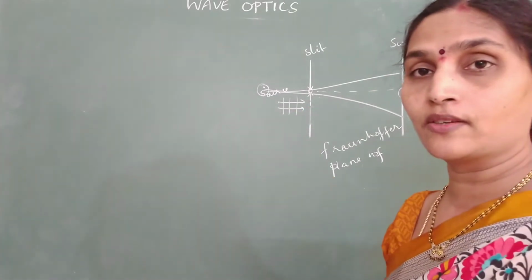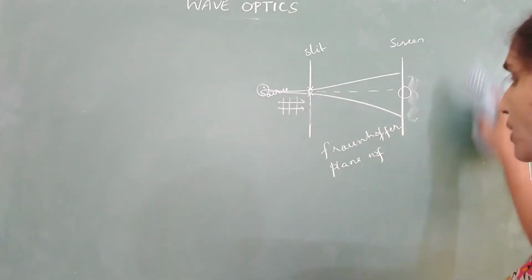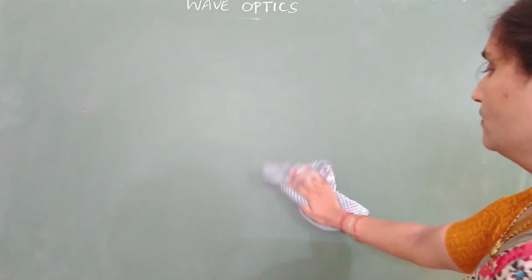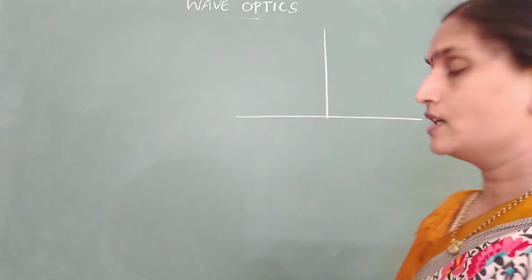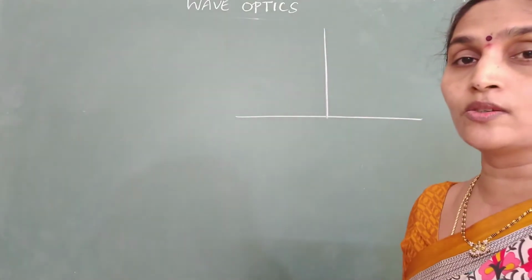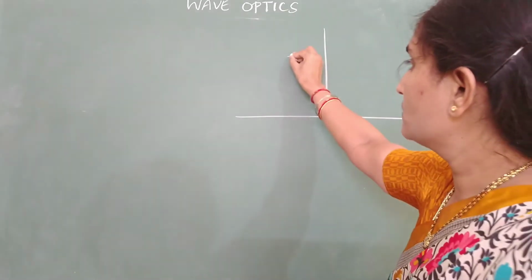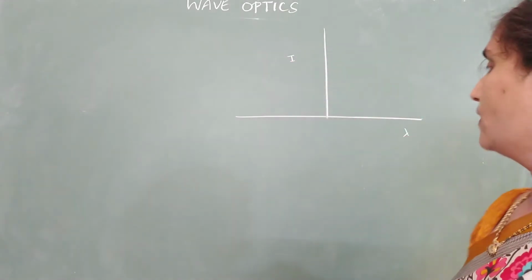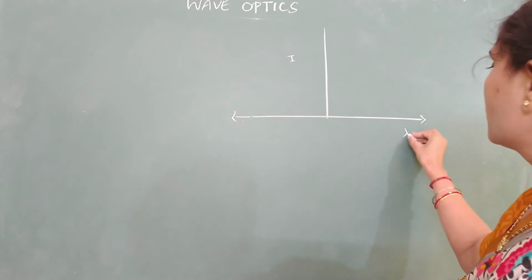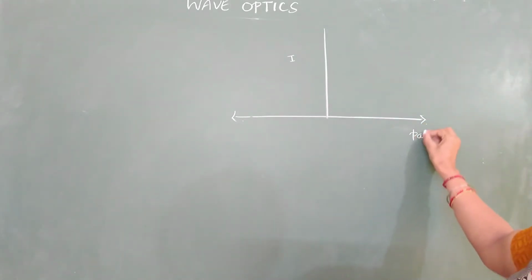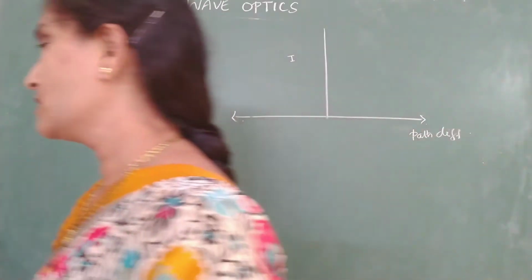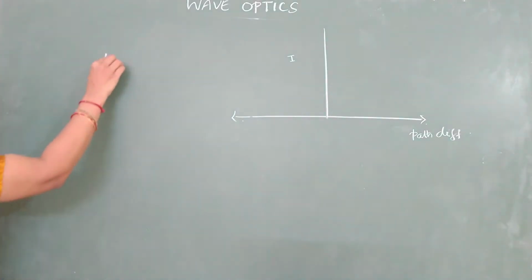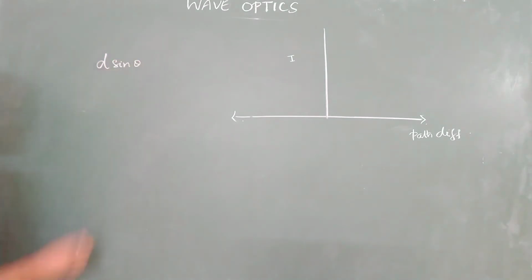In the single slit experiment, we have done that. So in the single slit experiment, what did we prove? We observed that in diffraction, the fringes are of non-uniform width and non-uniform intensity. If you observe the intensity versus path difference diagram, what are the conditions we have proved for a single slit experiment? We write the path difference as d sine theta.